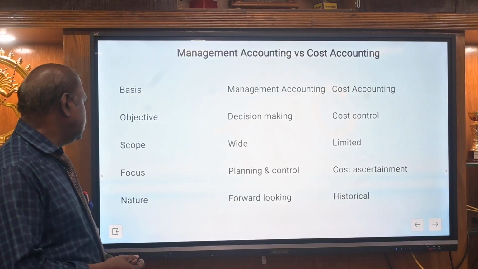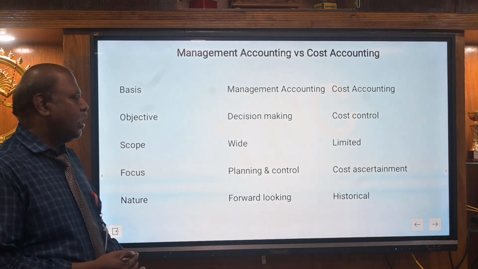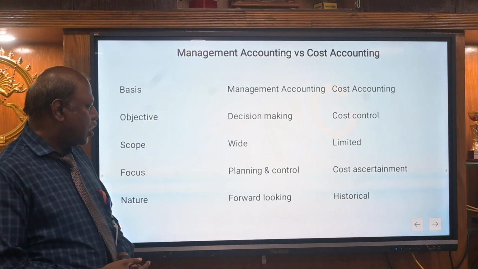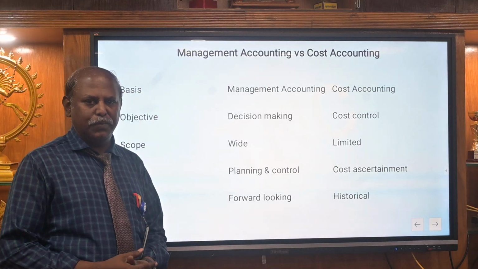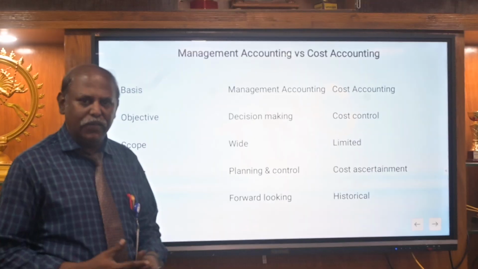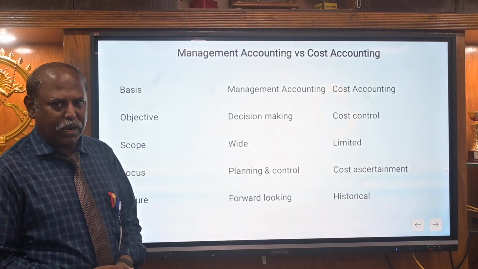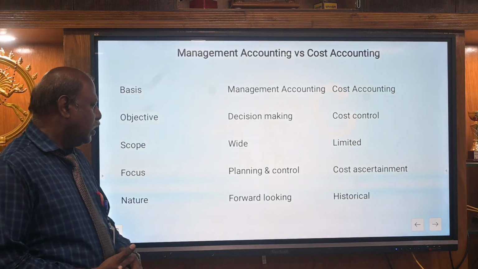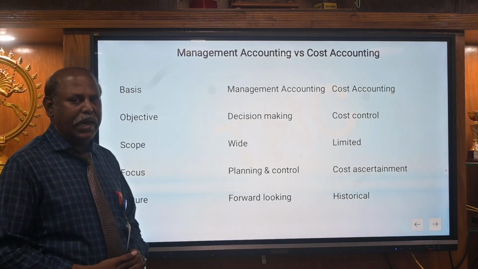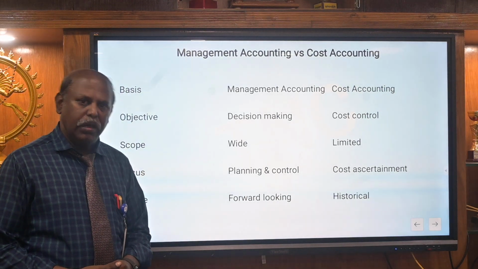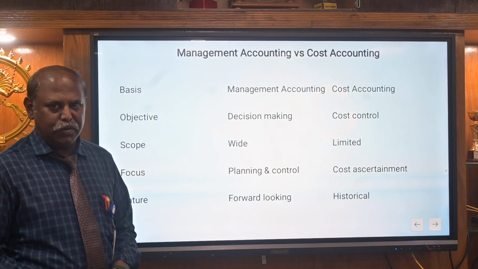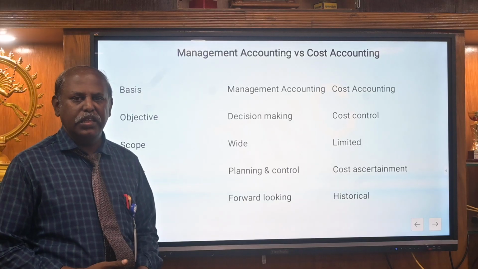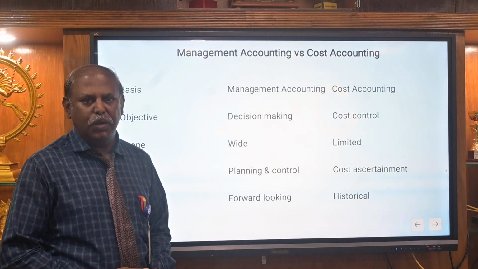The second one is scope. Management accounting has a wide area to analyze the data. In cost accounting it is very limited, because based on some elements of cost, it is very limited for the management to analyze. The third part is focus. In management accounting, the data are based on planning and control of future activities. But in cost accounting, it is only the cost ascertainment of the product.